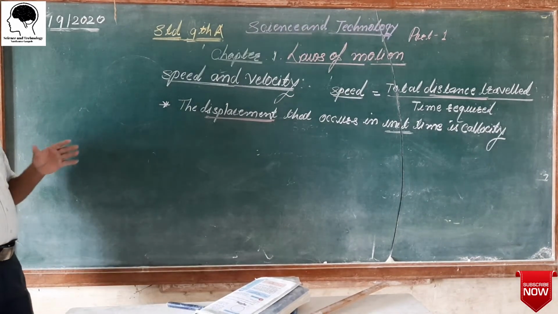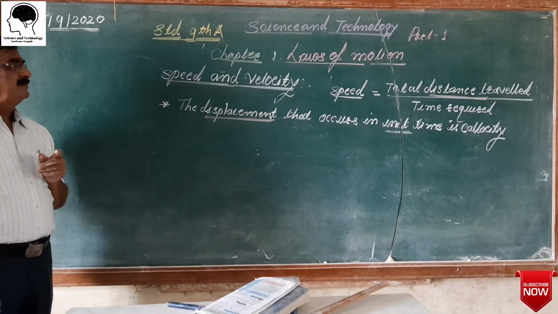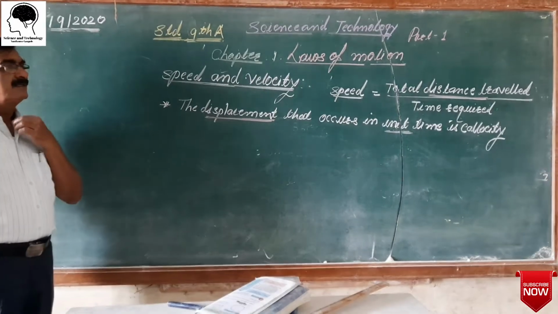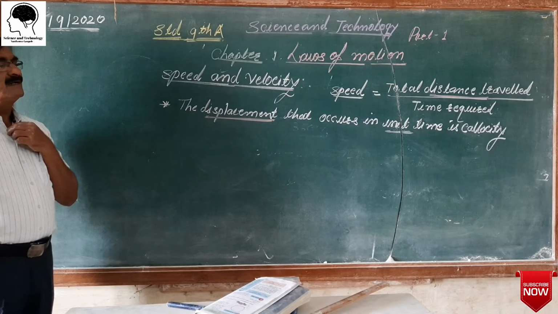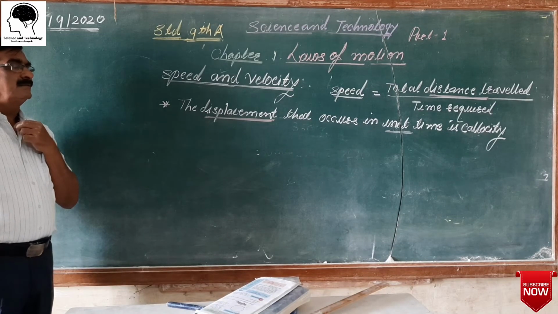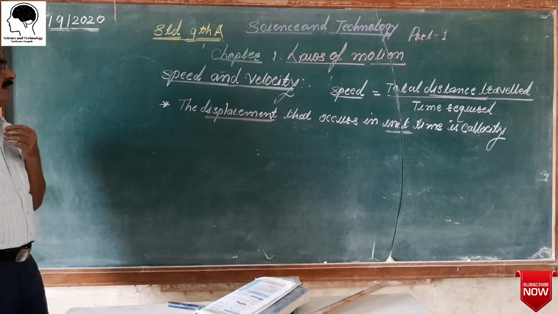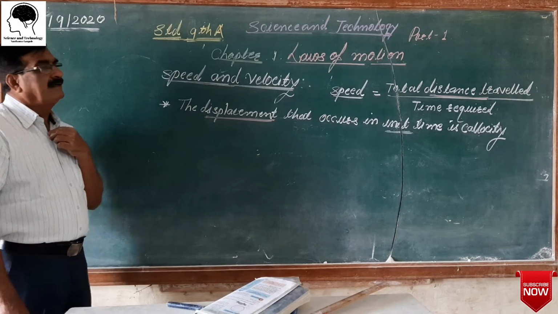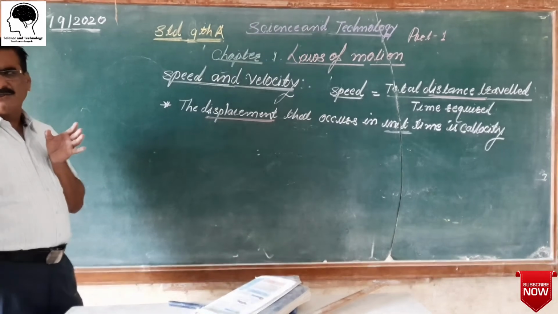But if Swaraj walks on a circular path, here the distance is something, a car traveled 720 meter distance, but displacement is 0.